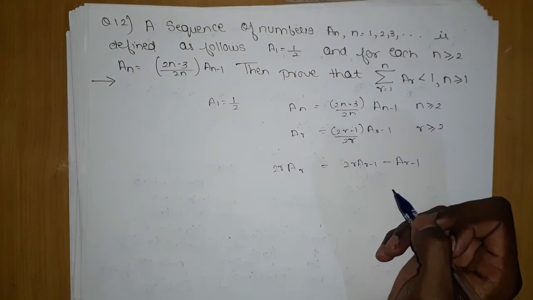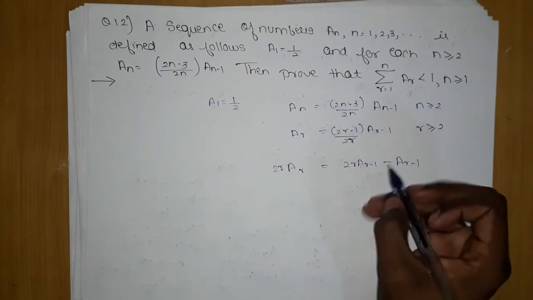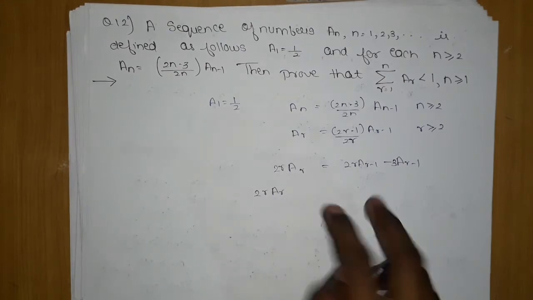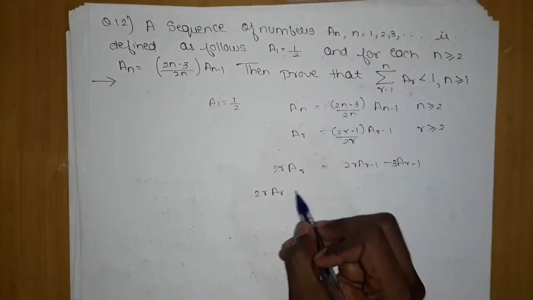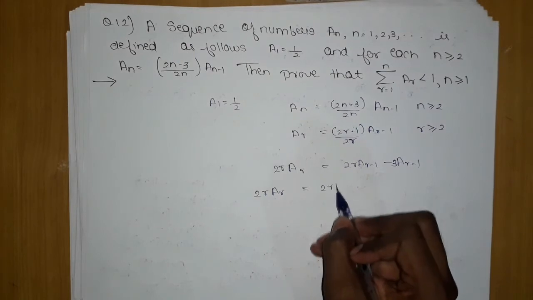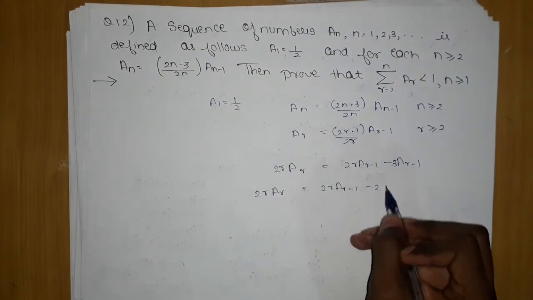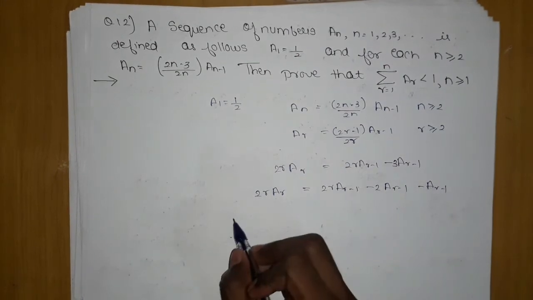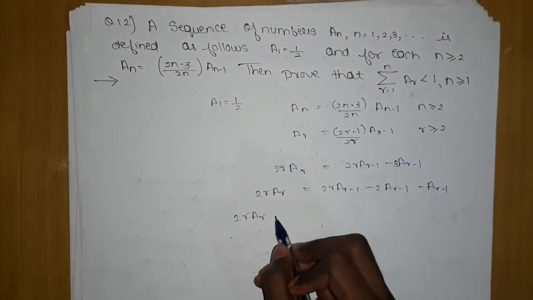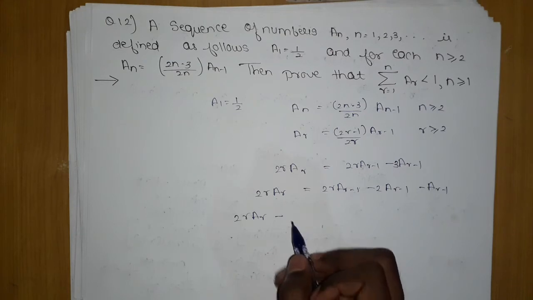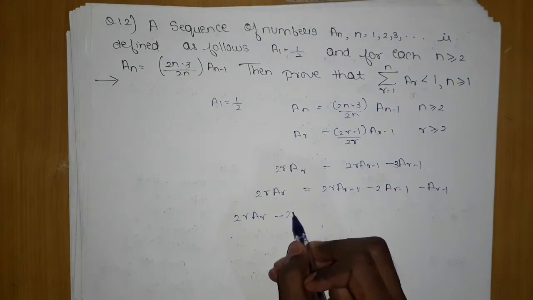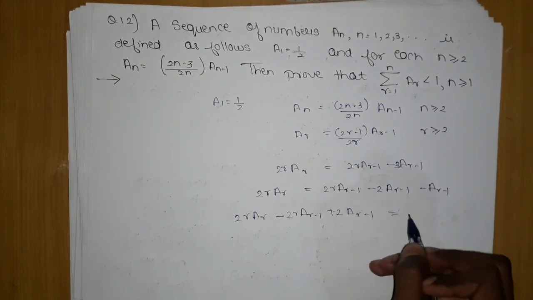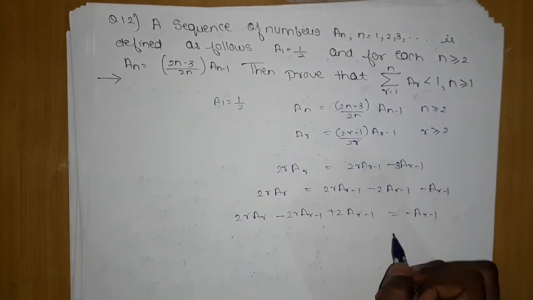Okay, so here, this is 3. Here we can see a telescopic series is forming. Although you will come to know after this step, if I break it like this, then a telescopic series will be formed. This is based on your observation. These proofs are based on your observation. Now if I move it here, 2r ar minus 1 plus 2 ar minus 1 is equal to minus ar minus 1.